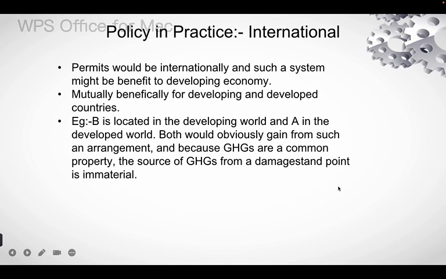Now, what is the policy in practice internationally? Permits would be traded internationally, and such a system might be beneficial to developing economies. It is mutually beneficial for developing and developed countries. For example, B is located in the developing world and A is in the developed world. Both would obviously gain from such an agreement, and because greenhouse gases are a common property, the source of the GHGs from a damage standpoint is immaterial.